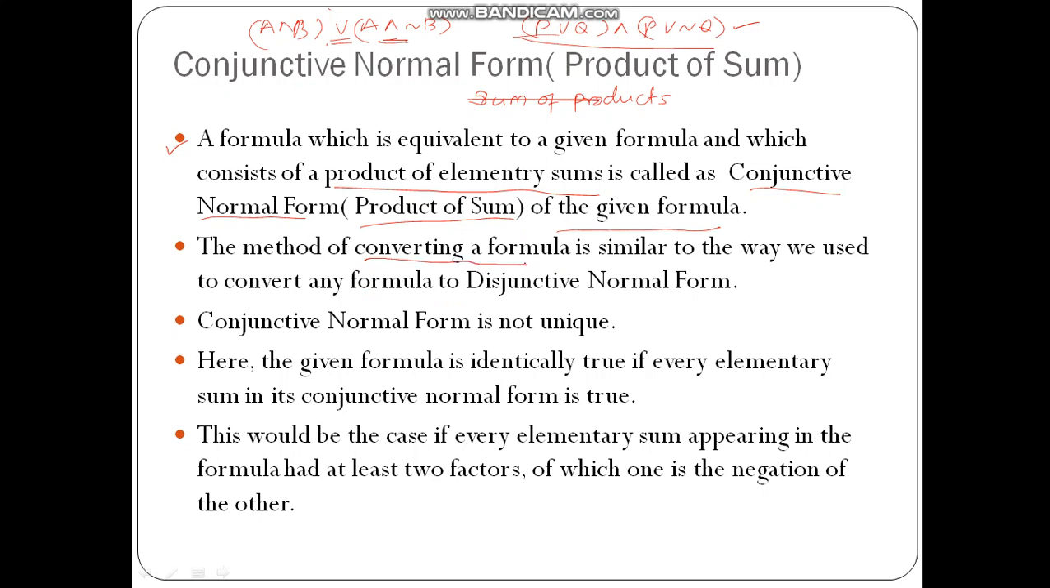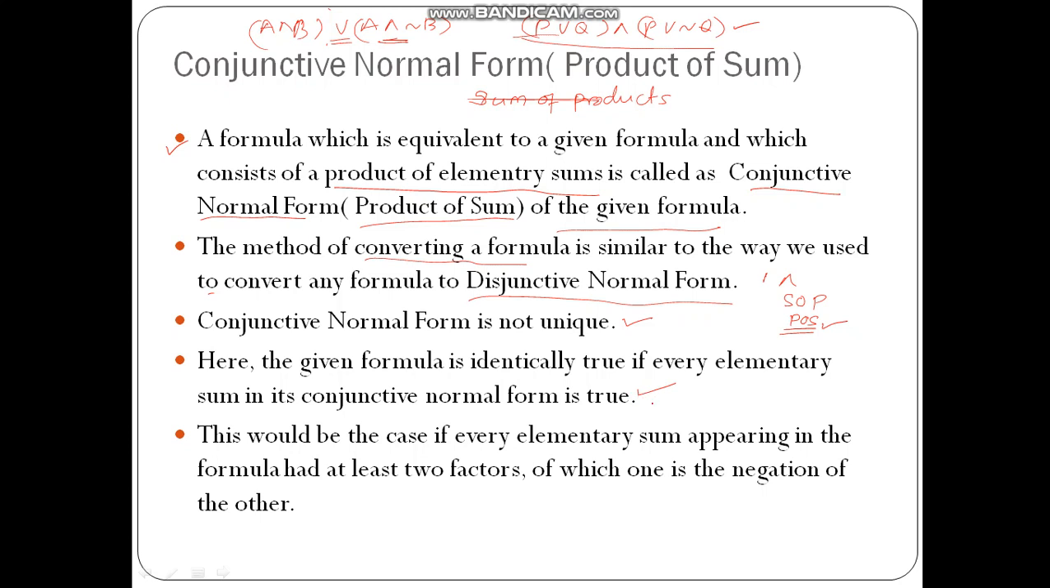The method of converting the formula is similar to the way we converted in the disjunctive normal form. Only, our intention in disjunctive normal form was to convert the formula into the sum of products format, whereas here our intention will be the product of sum format. So we have to take decisions in that way. Conjunctive normal form is not unique again. For a given formula there can be multiple conjunctive normal forms, as in the case of disjunctive normal form.